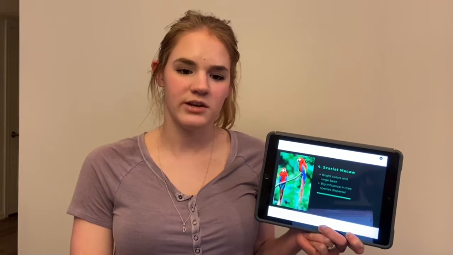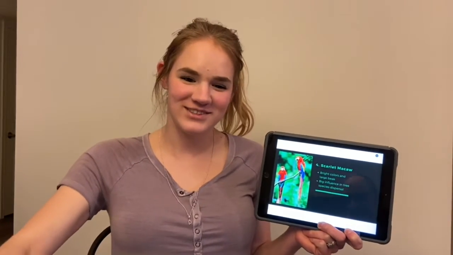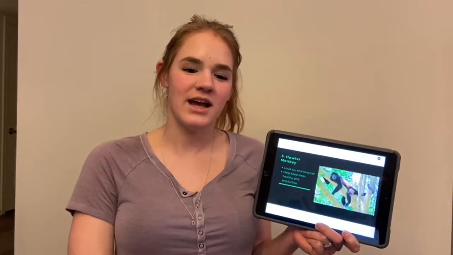Scarlet macaws are defined by their bright colors and large beak. The scarlet macaw influences tree species due to their diet. Since their diet consists of mostly tree seeds, macaws help disperse different species of tree to various areas in the forest. And last but not least, howler monkeys.